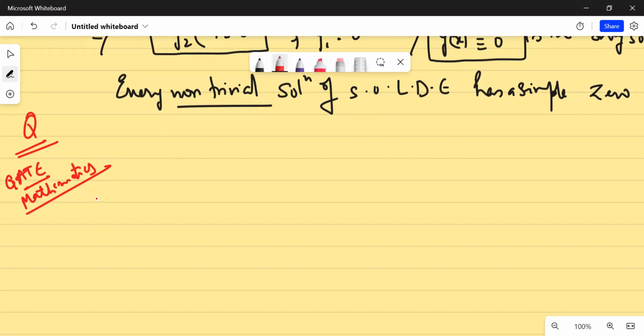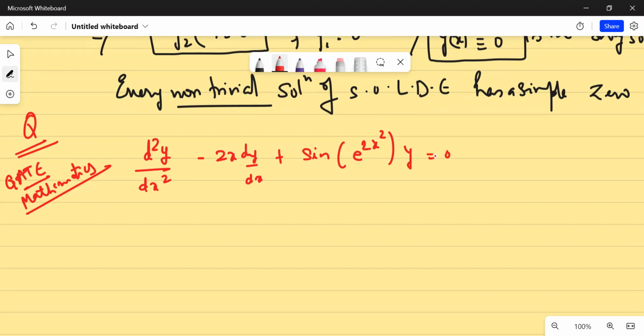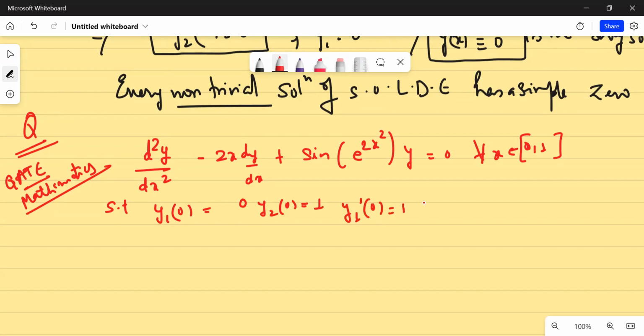Okay. So this particular question was asked in GATE mathematics. The question says d2y upon dx2 minus 2x dy by dx plus sine of e to the power 2x square times y equal to 0 for all x belongs to 0, 1, such that y1(0) is equal to 0, y2(0) is equal to 1, y1'(0) equals 1, and y2'(0) equals 0.